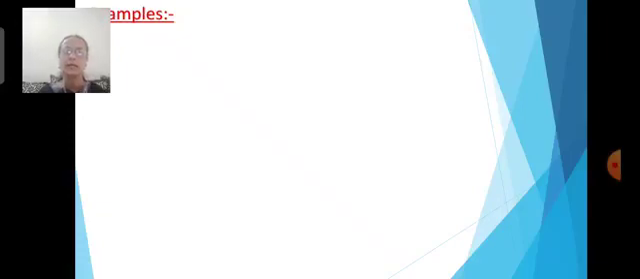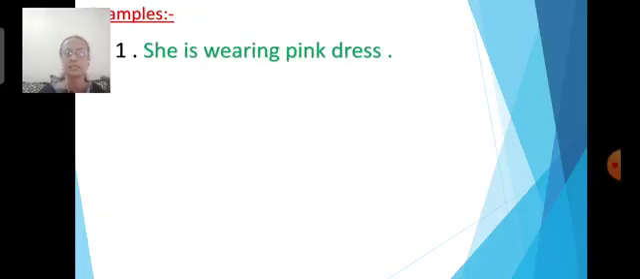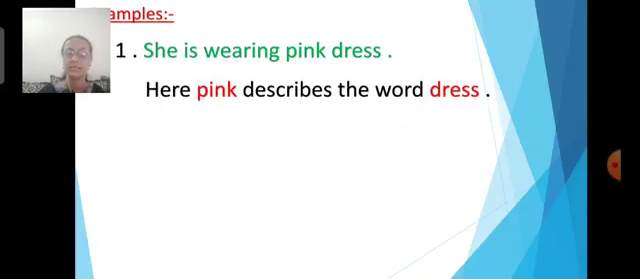Now, let us go for the examples. She is wearing a pink dress. As I said before, here pink describes the word dress. Clear?